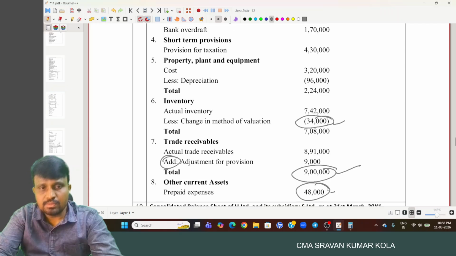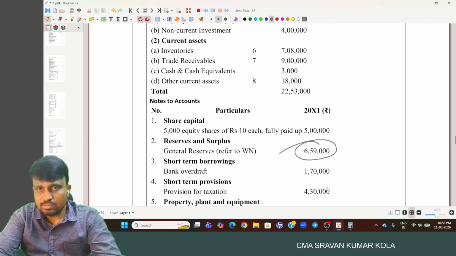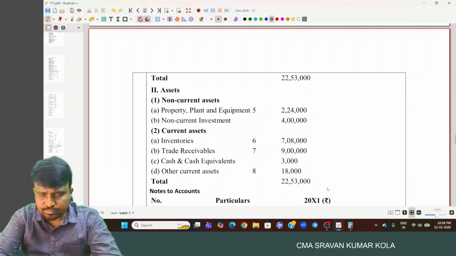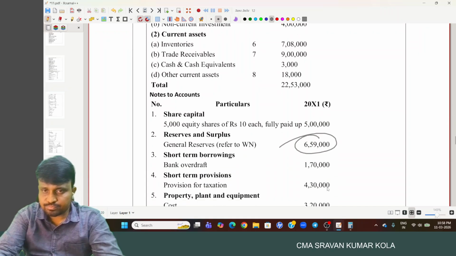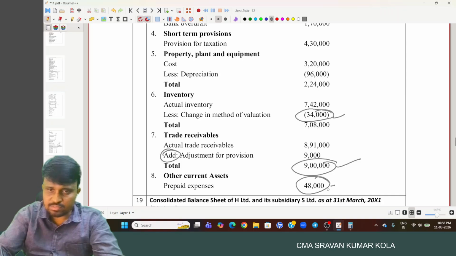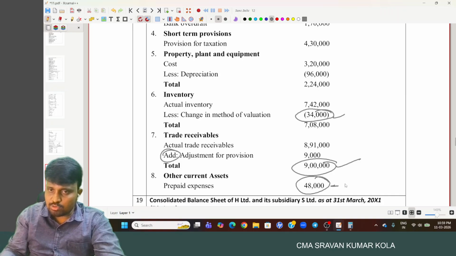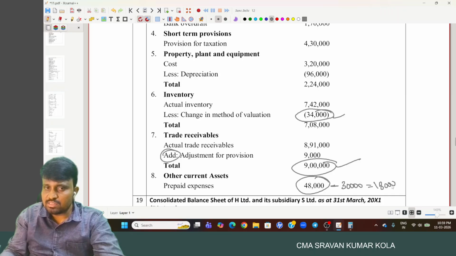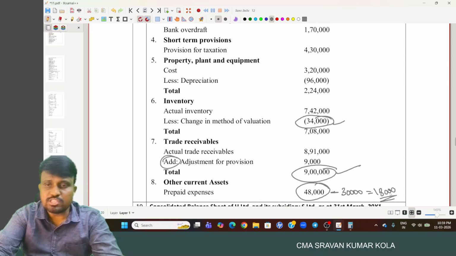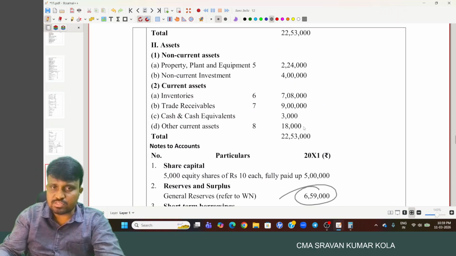Sorry, 48,000. Out of the 48,000, we have to reduce what? 30,000. And the remaining amount, 18,000, is only the prepaid expense we have to consider in other current assets.